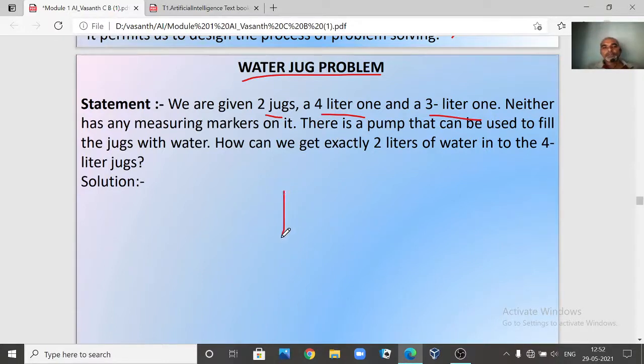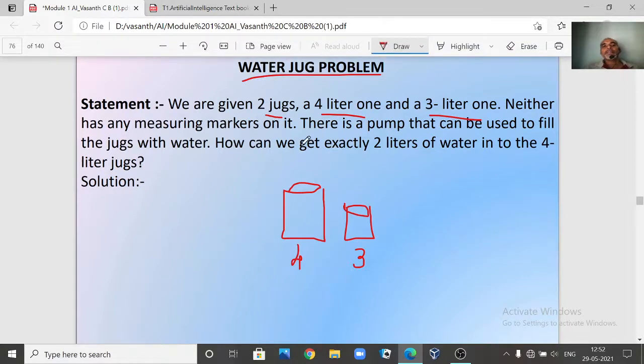Say this is the 4-liter jug, and another jug which is a 3-liter jug. You can also call it a cup or a bowl; just assume it is a jug or a cup. Neither has any measuring marks.